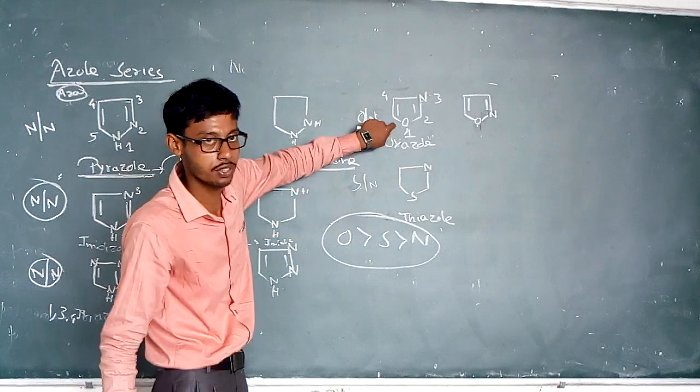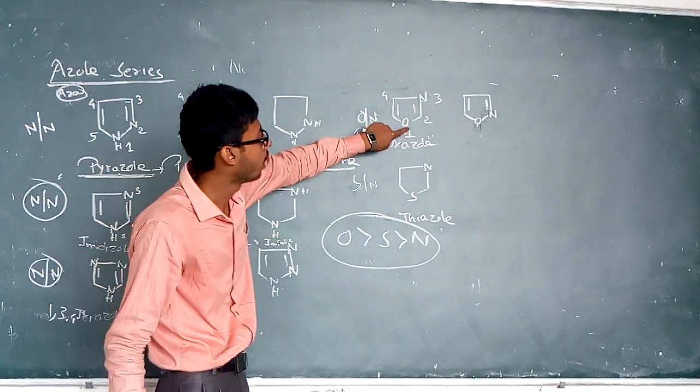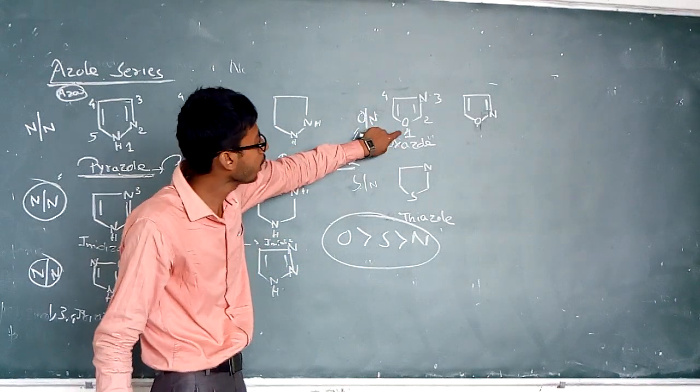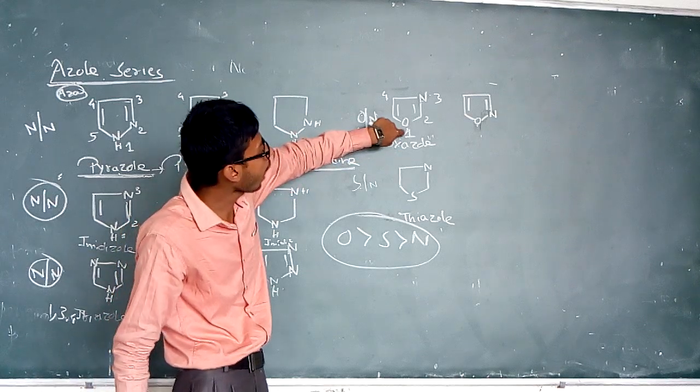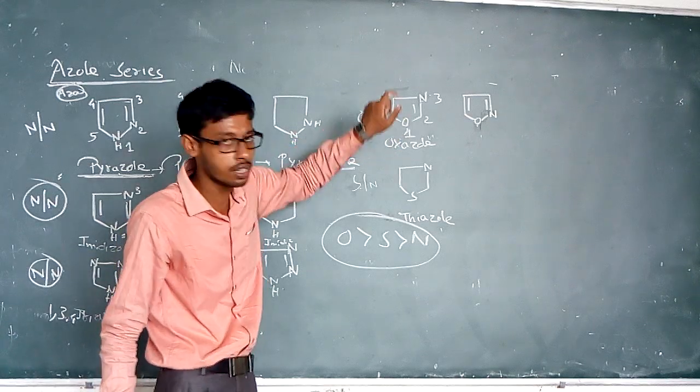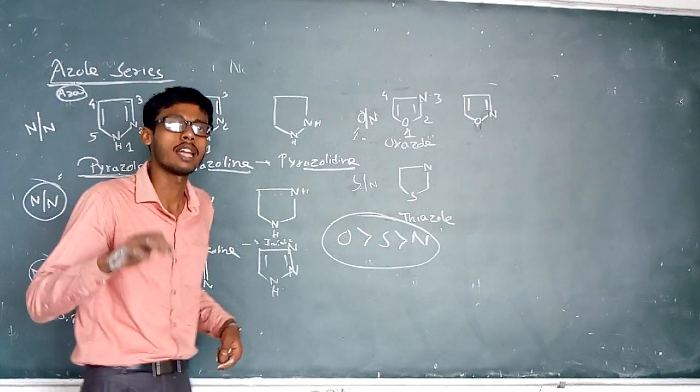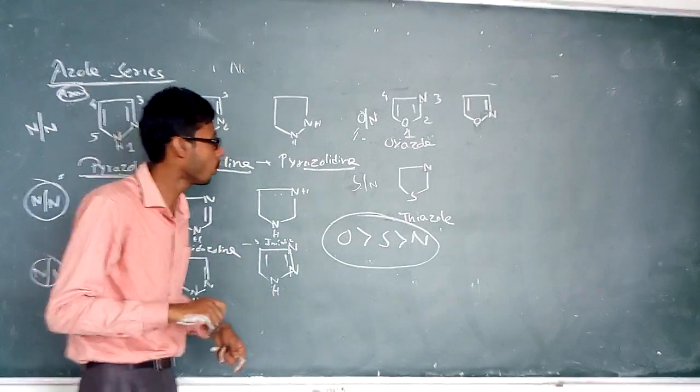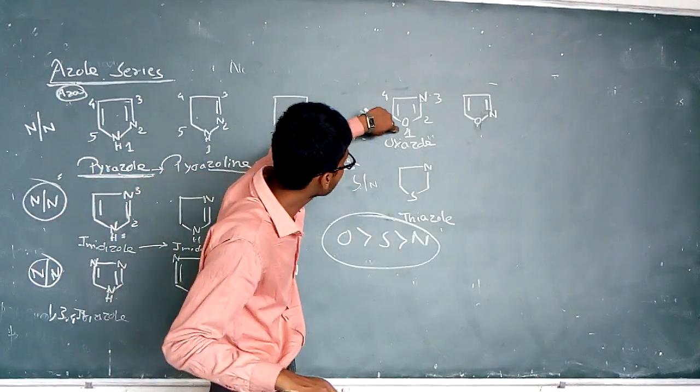So first priority is oxygen, and numbering starts from this one, rotated in the way where the next heteroatom possesses the lower number.